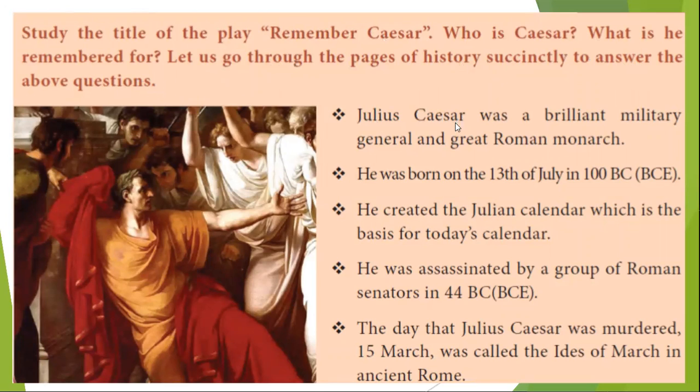So who is Julius Caesar? Julius Caesar was a brilliant military general and great Roman monarch. He was born on the 13th of July in 100 BCE. He created the Julian calendar, which is the basis for today's calendar. He was assassinated by a group of Roman senators in 44 BC. The day that Julius Caesar was murdered, 15 March, was called the Ides of March in ancient Rome.